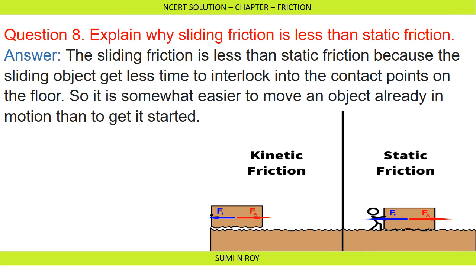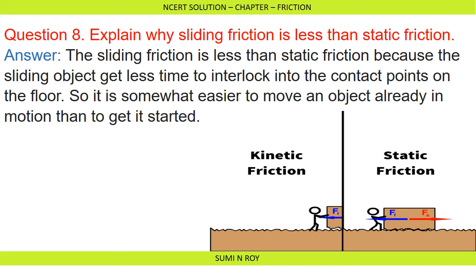Now, next question is very interesting. Explain why sliding friction is less than static friction. See, sliding friction is less than static friction because the sliding object gets less time to interlock into the contact points on the floor. So it is somewhat easier to move an object already in motion than to get it started. As we know, the measure of static friction is the maximum frictional force present when an object just starts moving.